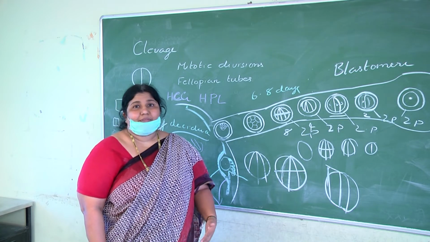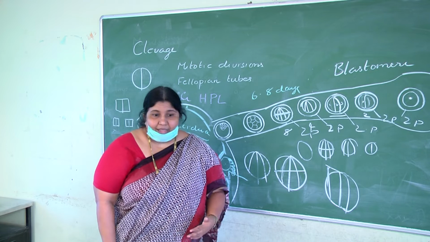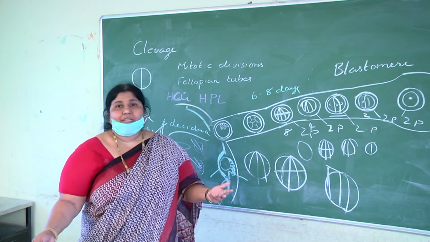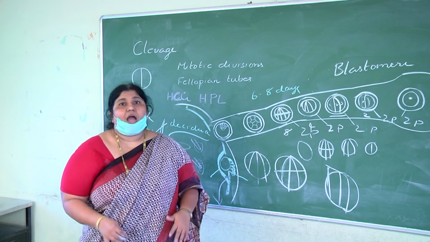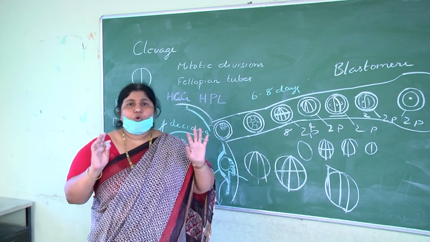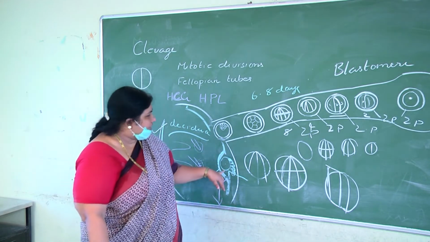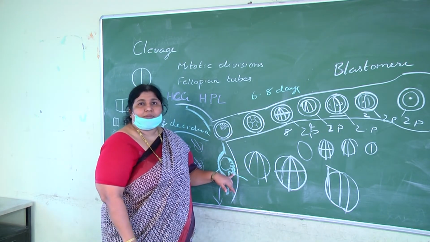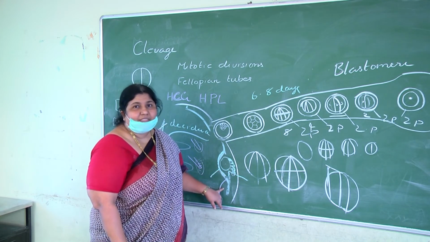So that happens if the ovaries are removed before 3 months. But after 3 months, if the ovary is removed, nothing happens to the fetus. Why? After 3 months, the ovary is removed, the corpus luteum is gone, no problem, because after 3 months the placenta has formed. The placenta also secretes progesterone, which maintains the endometrium.